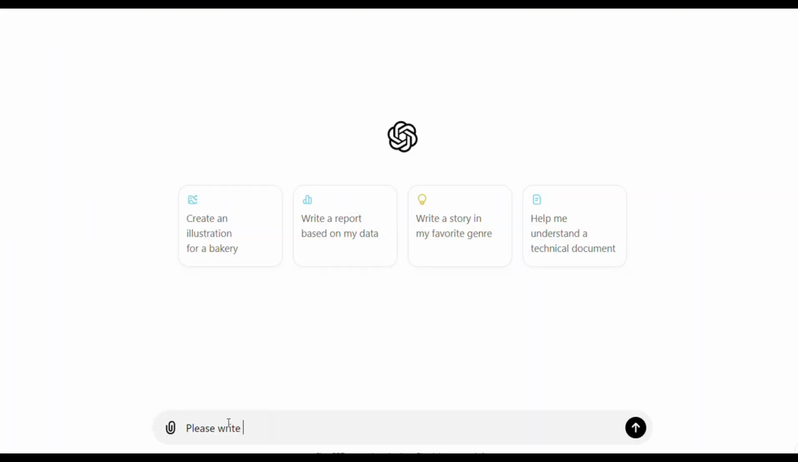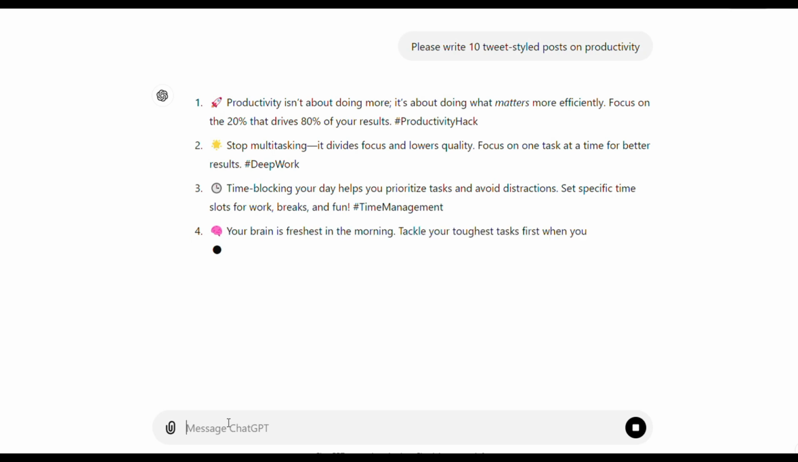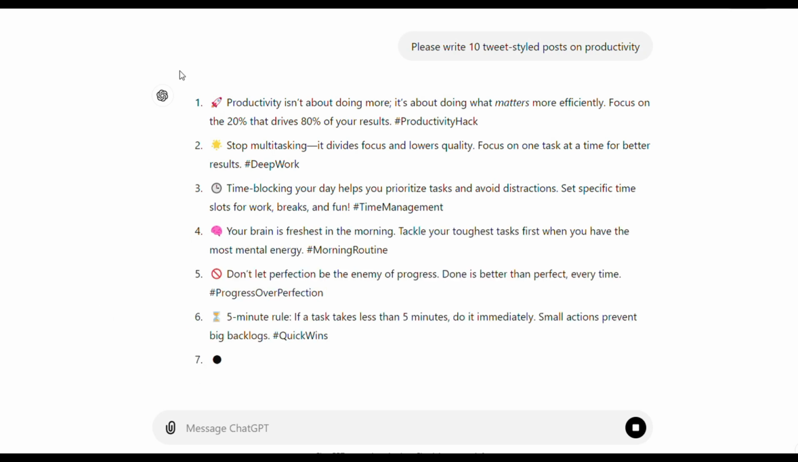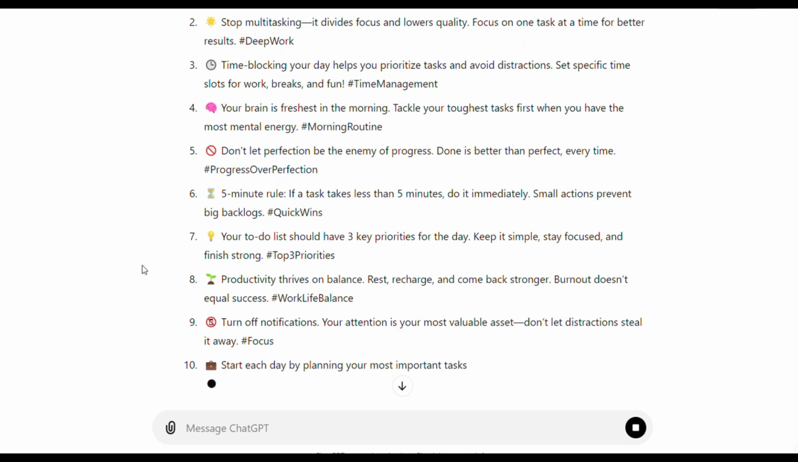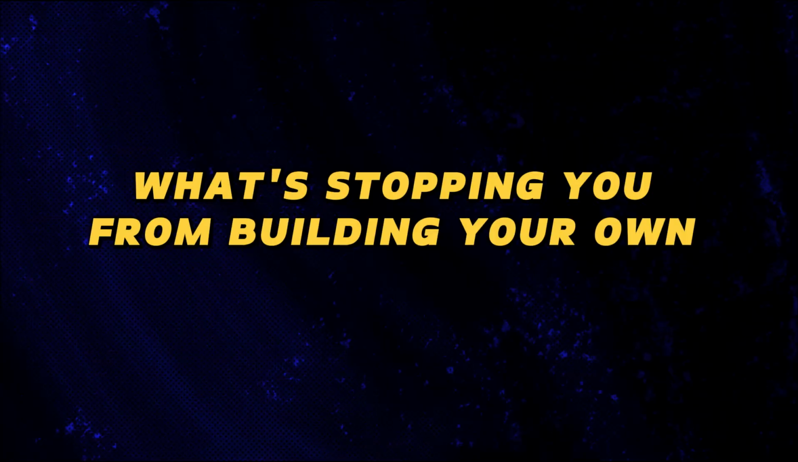If you need ideas, just head over to ChatGPT and ask it for 10 tweet-style post ideas on productivity or your niche. Review them, add your unique touch, and post it. Remember, the goal isn't to just create content, it's to create something that adds value and makes a real impact. And if AI can create these influencers, what's stopping you from building your own digital empire?